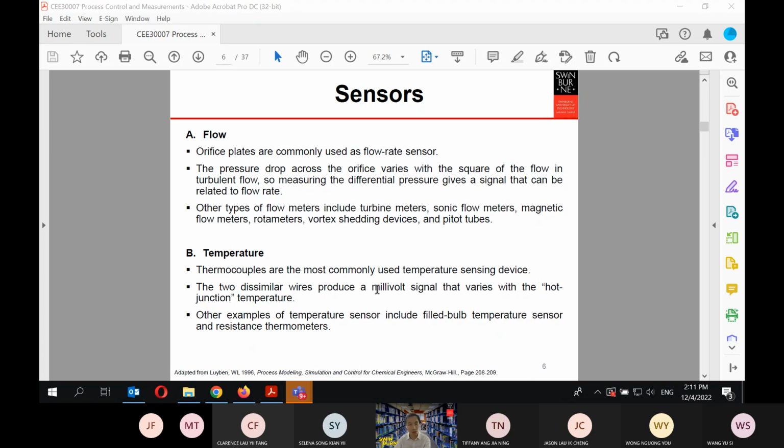For temperature, normally we use a thermocouple. A thermocouple works on the basis of two different wires being put into different temperatures. The difference in the temperature will create a signal, and that signal will be a function of the difference in the temperature between these two wires. Then you can also use a filled bulb temperature sensor and also resistance thermometers.